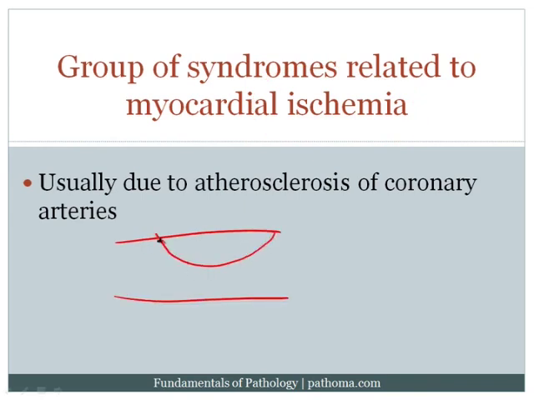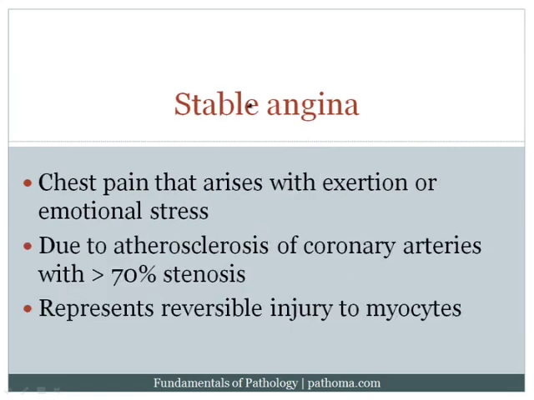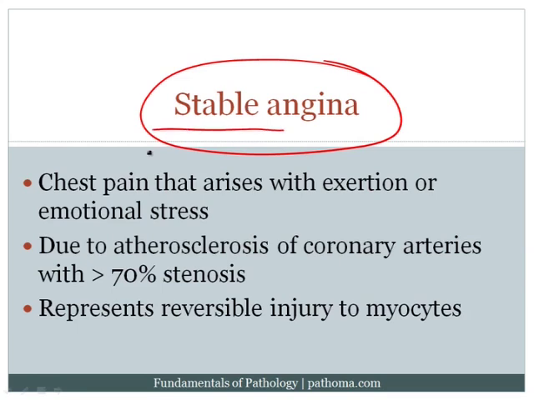If you've got atherosclerosis in the coronary artery, you decrease the amount of blood flow going to the myocardium. Therefore, the risk factors for ischemic heart disease are going to be very similar to those of atherosclerosis, and it so happens that the incidence of ischemic heart disease increases with age, just as the incidence of atherosclerosis also increases with age. The first of these disorders is stable angina. Angina refers to chest pain that is reversible. The term stable here implies that the patient does not have chest pain at rest, but instead develops chest pain with exertion or emotional stress.